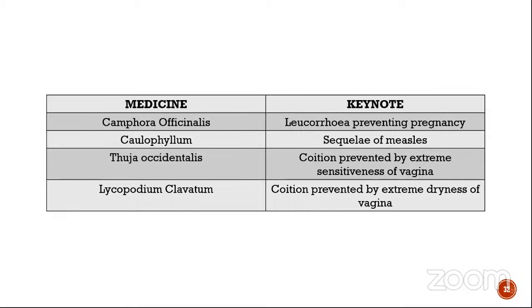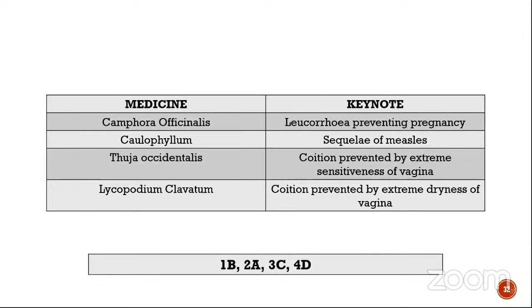Okay, so whichever you should answer in this. Lycopodium goes towards extreme dryness of vagina. Colophilum goes towards coition prevented by extreme sensitiveness. Even thuja also goes to that. So many remedies have the same symptom. So you should be careful to see which is the right one. Okay. So the answer is 1B, 2A, 3C, and 4D. So I told you, thuja and colophilum both have. So you should be very careful. Okay.